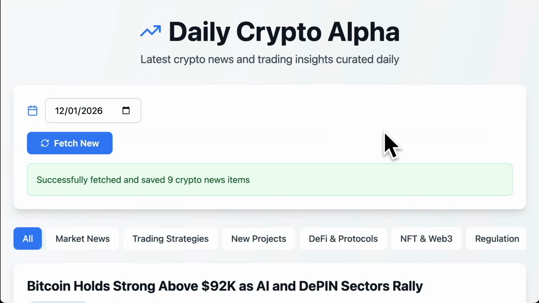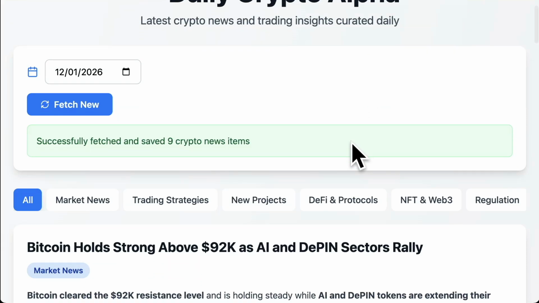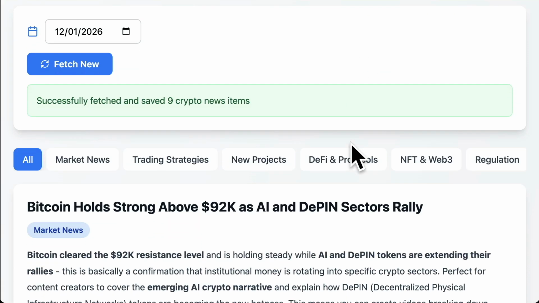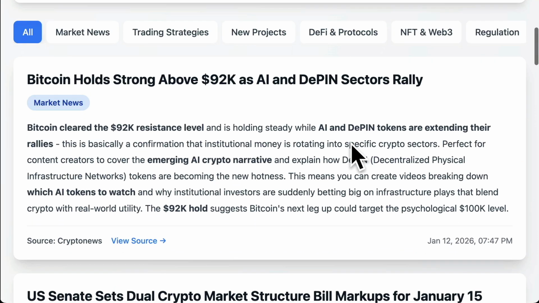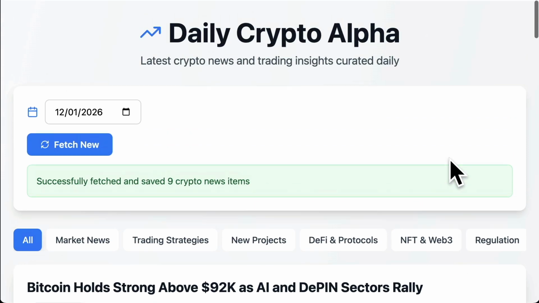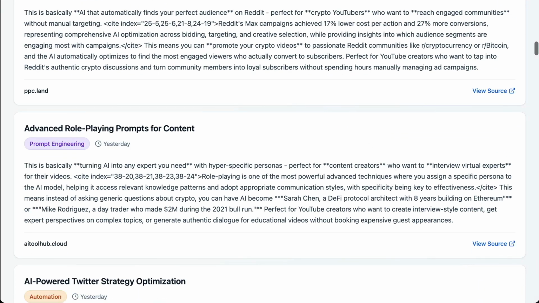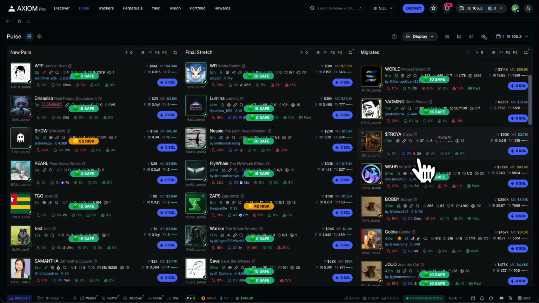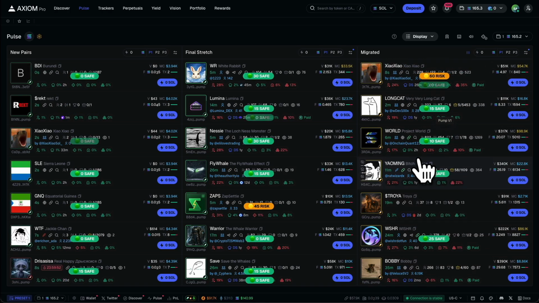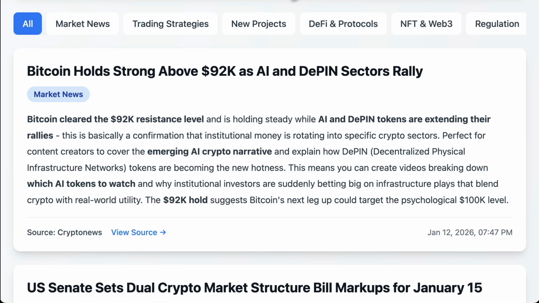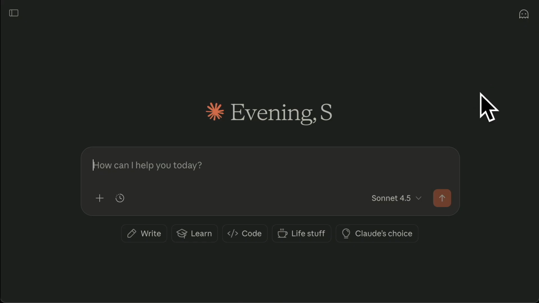What if I told you you could go from I've got an idea to a working app in under 30 minutes without any code whatsoever? Just recently, I've made my own daily crypto alpha app. I've also done one for AI strategies. And I've also built my own Chrome extension. And this all costs me next to nothing. And this is stuff that a dev would have literally charged me thousands of dollars for. So I'm going to show you exactly how to do that today. And remember, in this video, no code whatsoever.